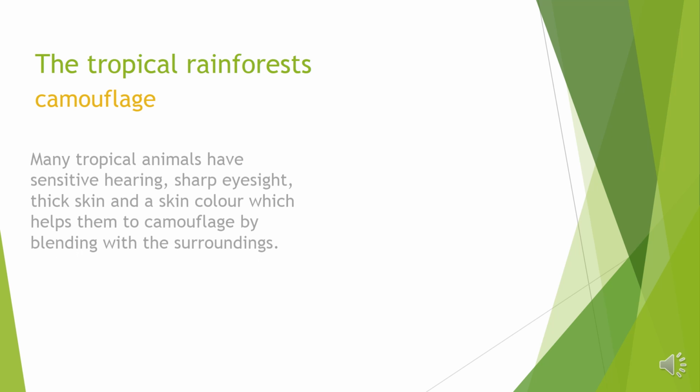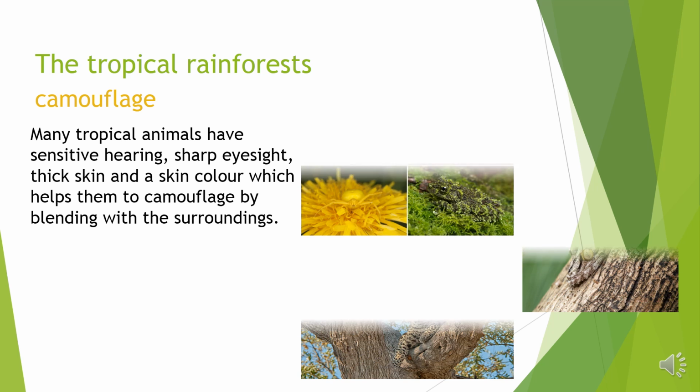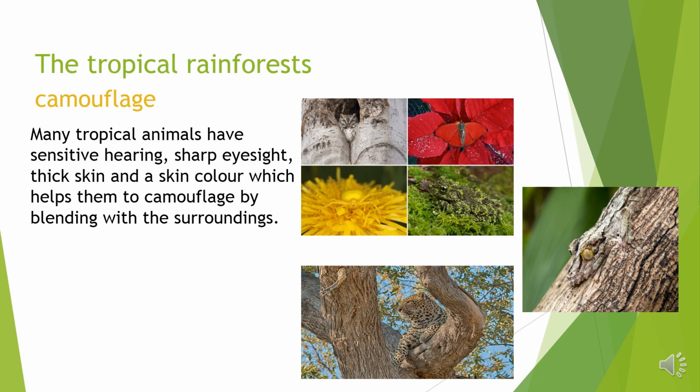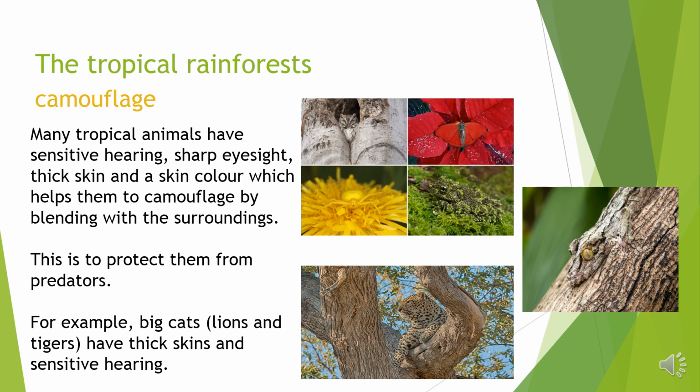Camouflage. Many tropical animals have sensitive hearing, sharp eyesight, thick skin, and skin color which helps them to camouflage by blending with surroundings. This is to protect them from predators. For example, big cats, lions, and tigers have thick skin and sensitive hearing.